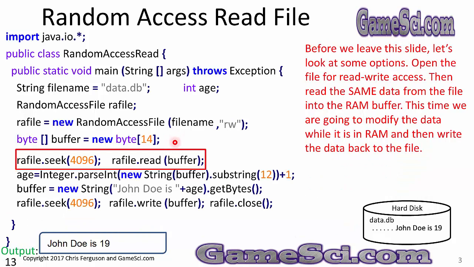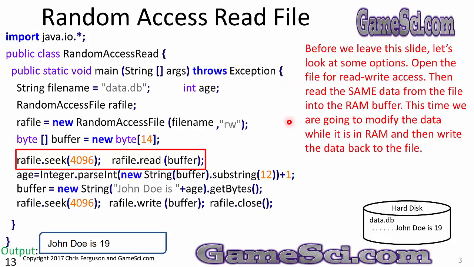Let's make a slight change to the program. Focus on the red box. Before we leave this slide, let's look at some options. Let's open the file for read-write access. Then read the same data from the file into the RAM buffer.